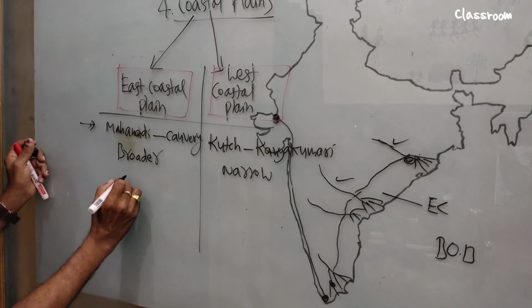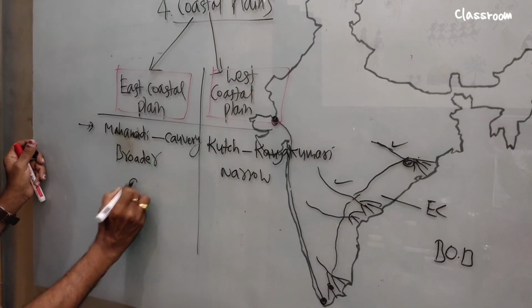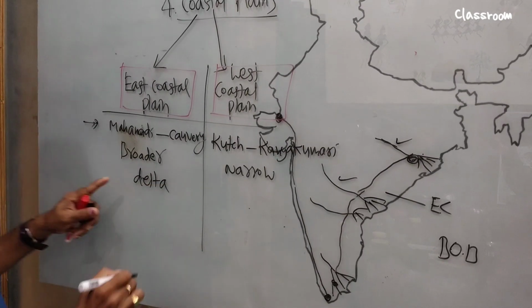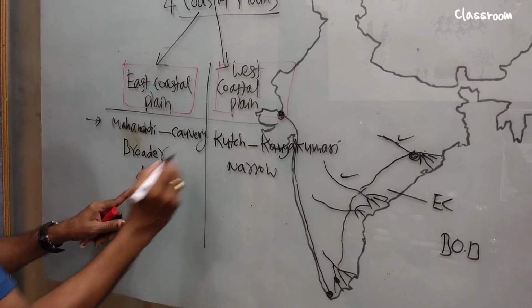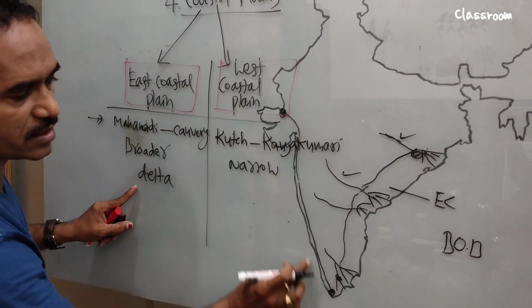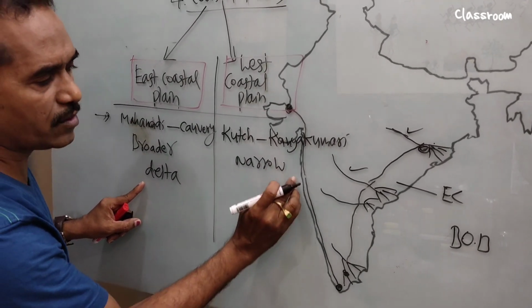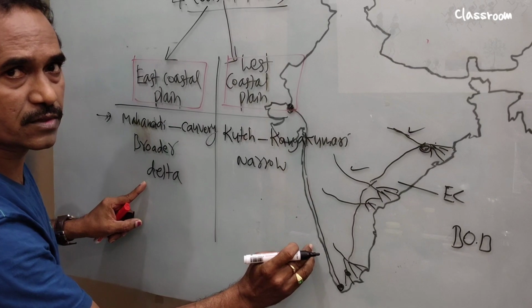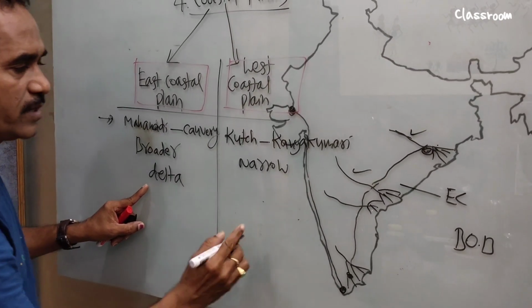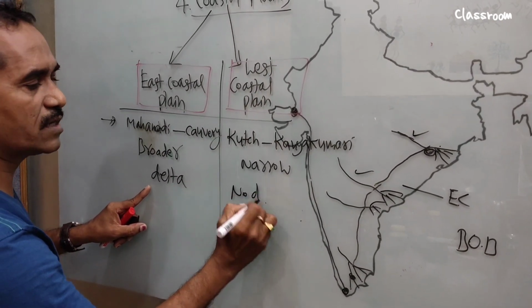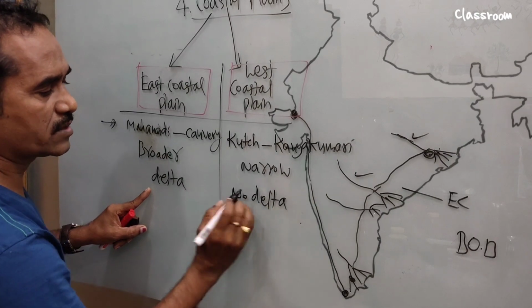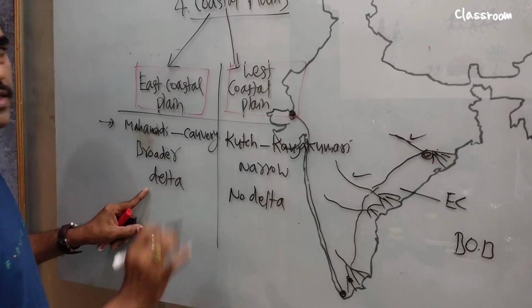So what is the third difference? Deltas can be seen in the east coastal plain, but in the west coastal plain we cannot see any deltas. Why? Because very small rivers flow here, so they may not form any deltas. Here we do not find any deltas.